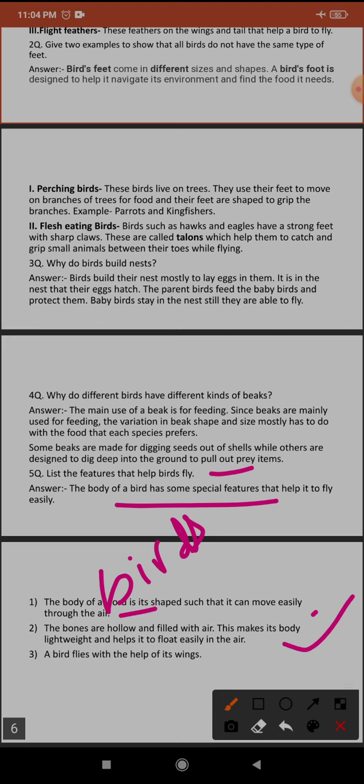The second is that the bones are hollow and filled with air, and as you know, air density is very low, so this makes its body lightweight and helps it to float easily in the air. And the last thing, a bird flies with the help of wings. In the previous video I explained what upstroke and downstroke are. The bird flaps its wings in upward and downward directions, which causes it to move in a forward direction. So these are all the features that help a bird to fly easily.